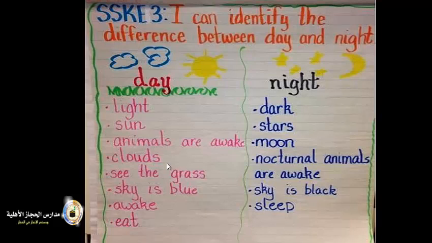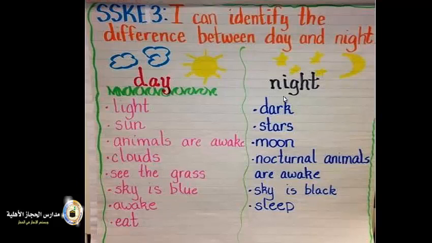If I tell you, describe the day to me in some words and describe the night in some words. Just use some words to describe day and night. Let's see, he described the day as light. In the day we have light, we have sun, animals are awake, and you are awake. We have clouds. You can see the grass during day, and the sky is blue. You can eat during your day.